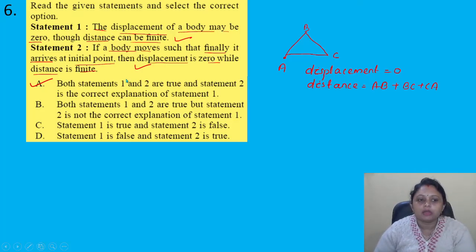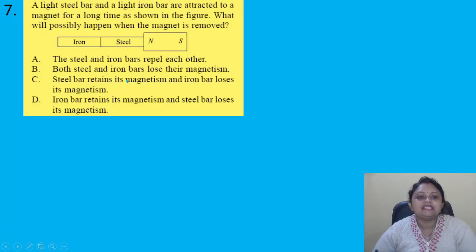Got it? Coming to the next question, a light steel bar and a light iron bar are attracted to a magnet for a long time as shown in the figure. What will possibly happen when the magnet is removed? Option A, the steel and iron bars repel each other. B, both steel and iron bars lose their magnetism. C, steel bar retains its magnetism and iron bar loses its magnetism. D, iron bar retains its magnetism and steel bar loses its magnetism.